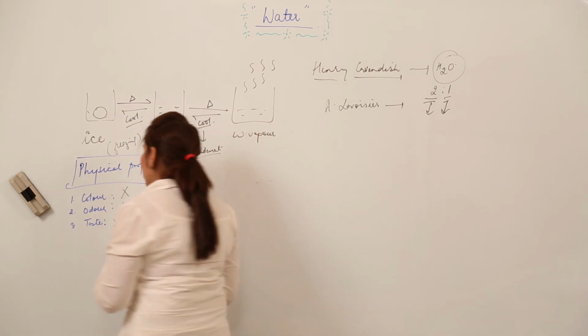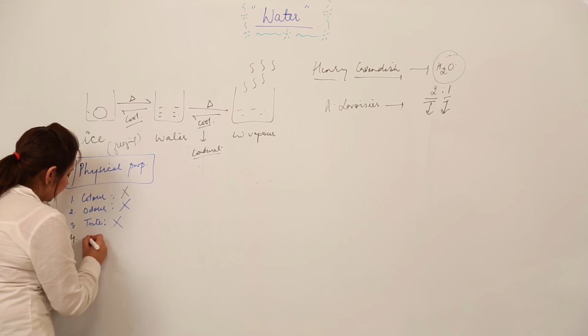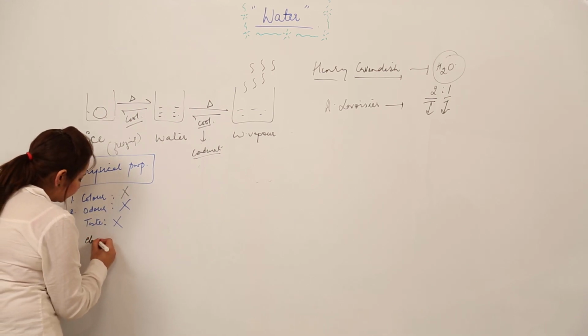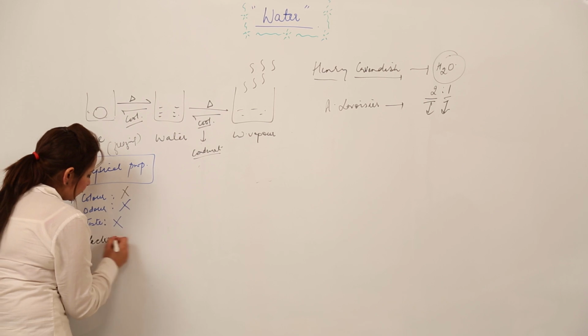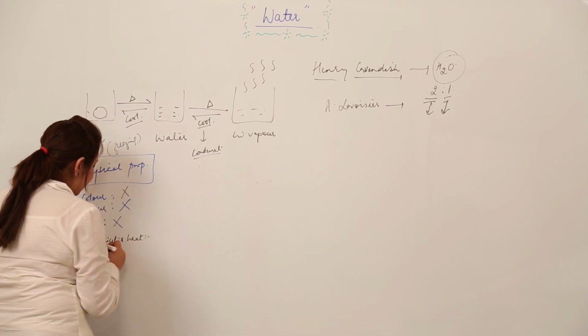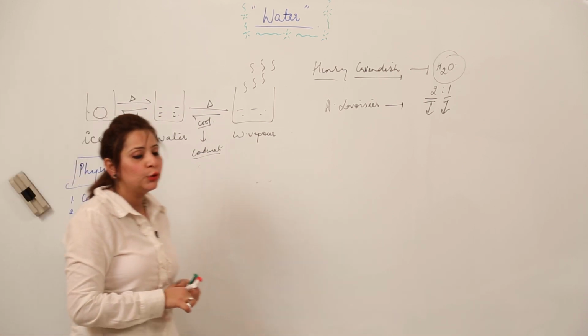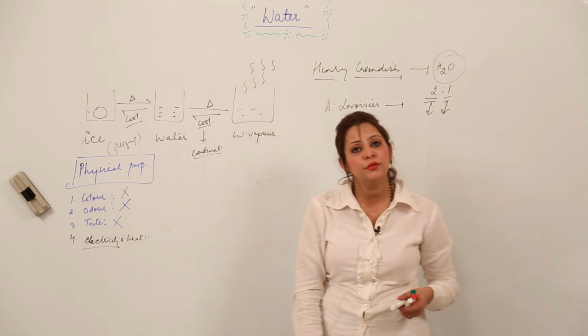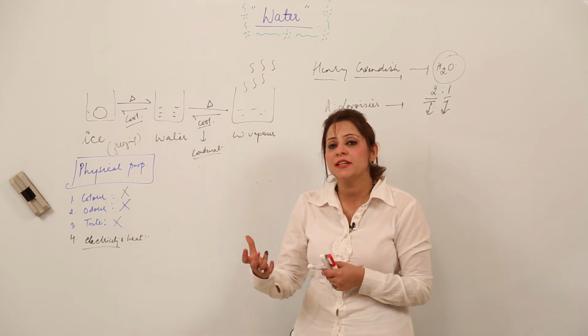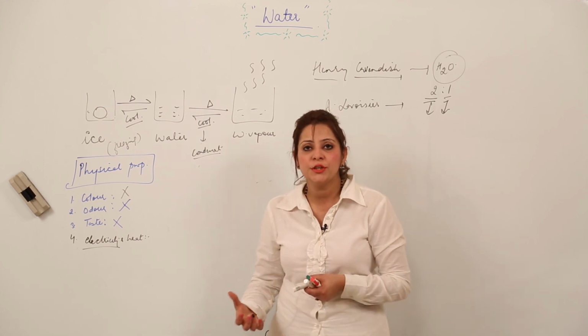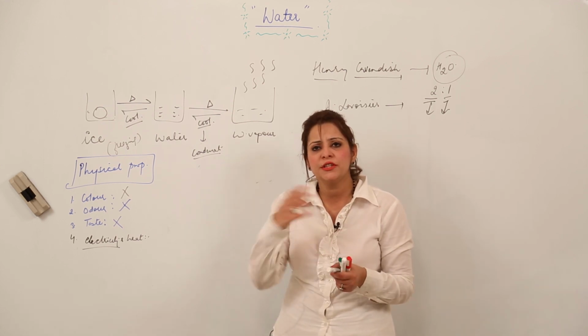The second property which I am going to discuss is electricity and heat. You know that any substance which serves as a good conductor of electricity is obviously a good conductor of heat, because heat results, you can say, due to the electricity only, because when the electrons collide they generate heat.